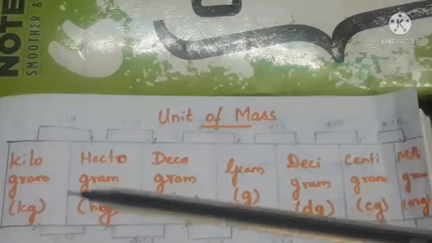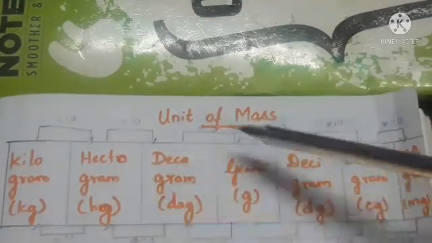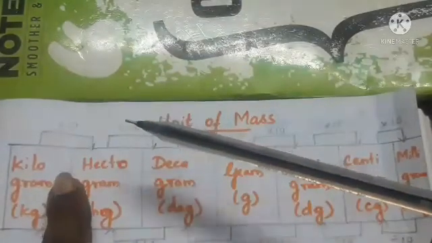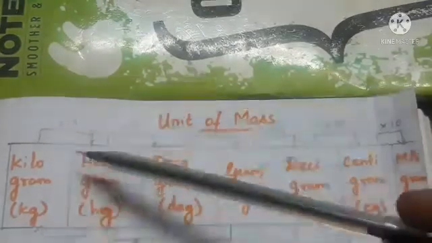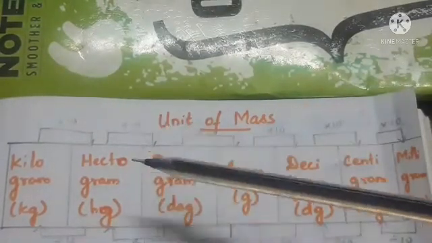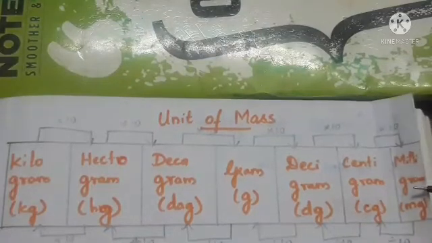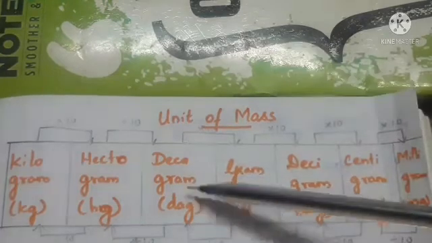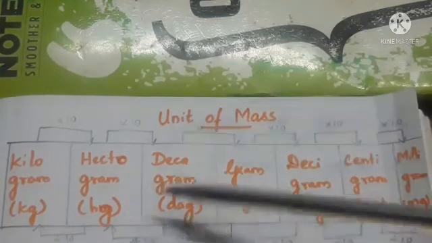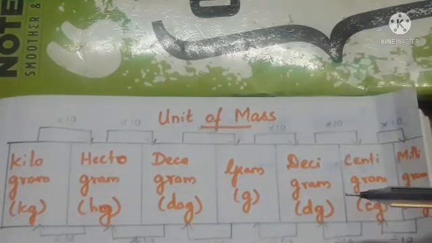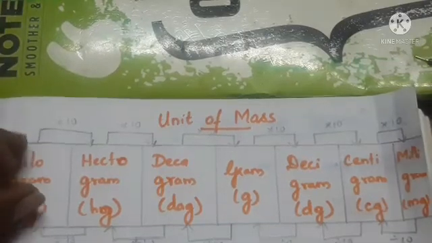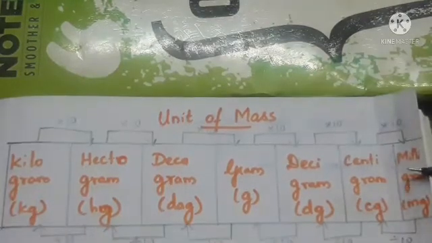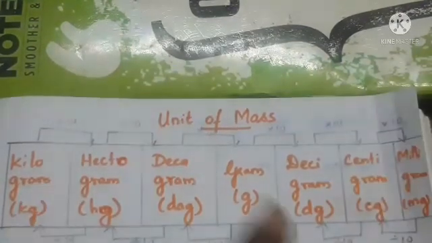Like the unit of length, if you move from left to right in this table, we have to multiply. If you move from right to left, we have to divide. Higher unit to lower unit means multiply; lower unit to higher unit means divide.